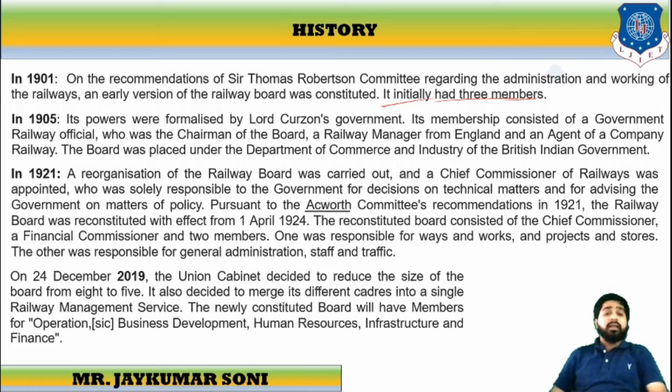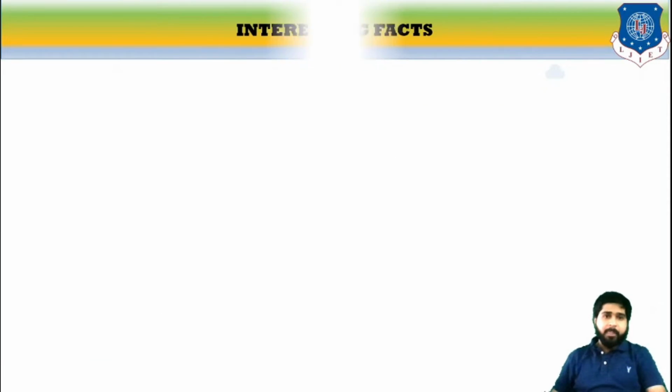It was also decided to merge its different cadres into a single railway management service. Now, the newly constituted board will have members for operation, business development, human resources, infrastructure, and finance. So, five departments are there and five members will be there as per the new policy.